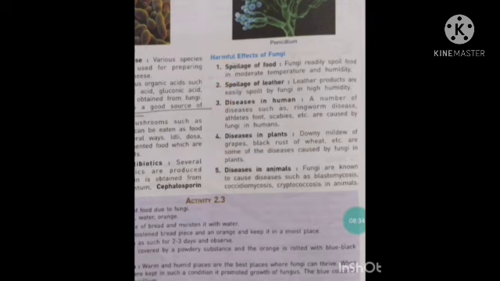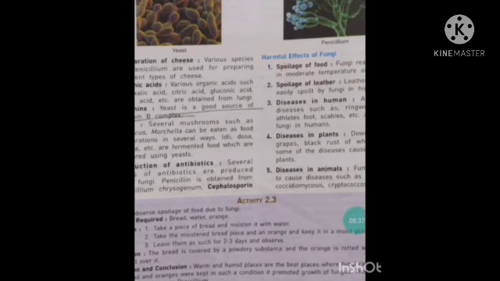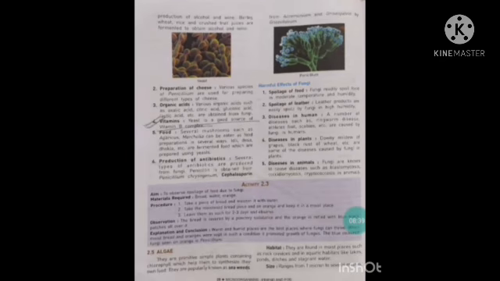Okay, student. Next, there is an activity given in your book, you can read it, and it's very easy. If you take a chapati, spread some water on it, and keep it for 2-3 days in a dark place, after 3-4 days you will see a black or brownish patch formed on the chapati, which shows that fungi grow on it. If you see that through the microscope, you will be able to see the fungi.